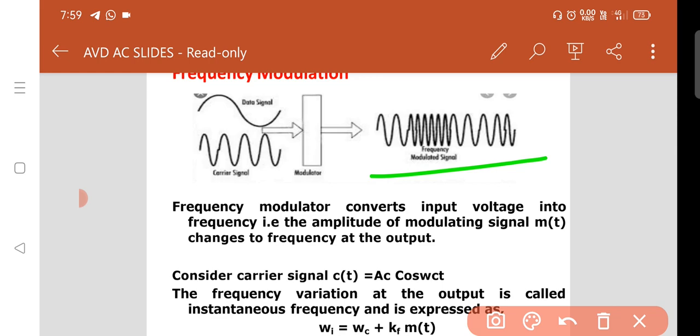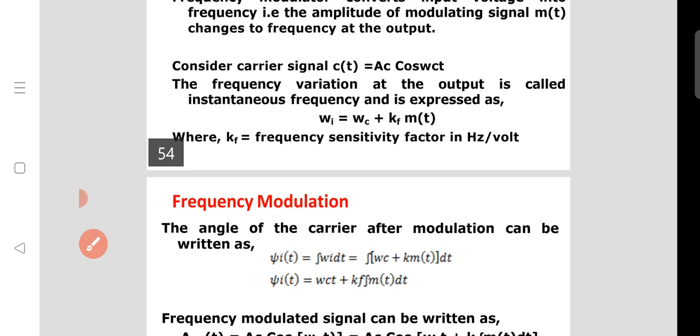So frequency modulation is defined as the variation, or deviation, of the frequency. That frequency variation at the output is called the instantaneous frequency: at that instant the frequency varies with respect to the modulating wave. It is mathematically expressed like this.